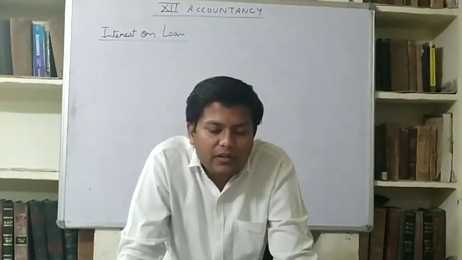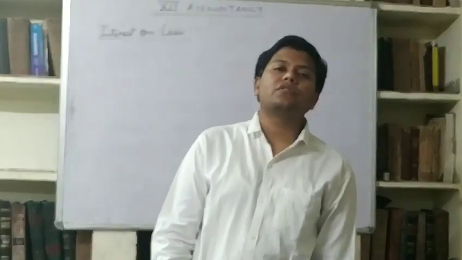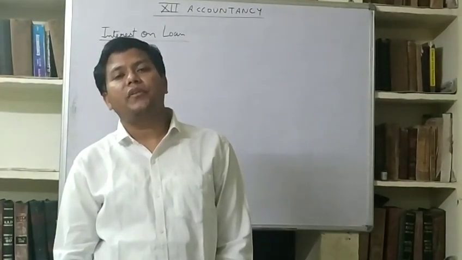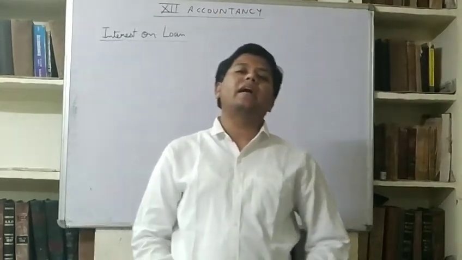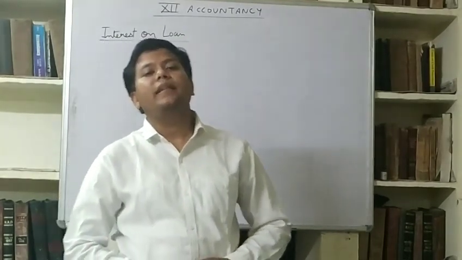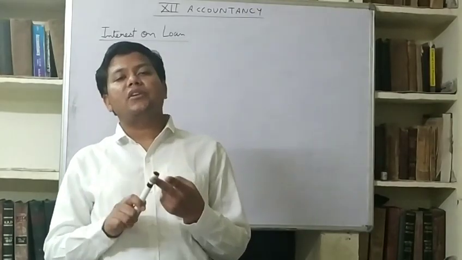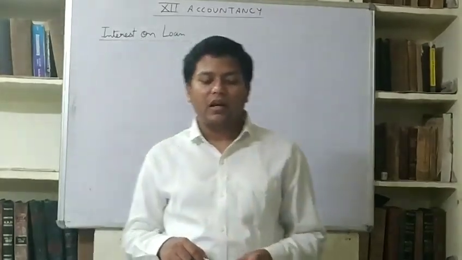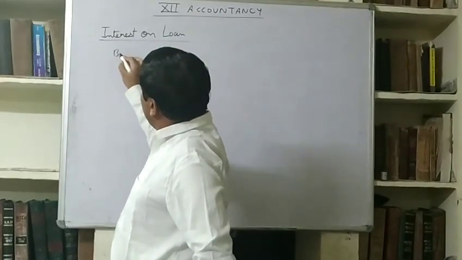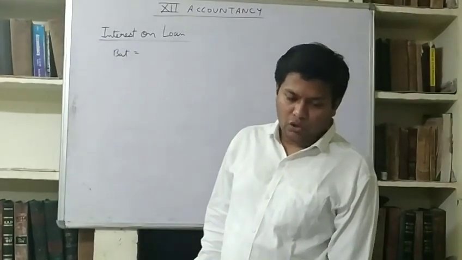So here in this question there is loss, already there is loss 9,000, but instead of loss interest on loan will be provided because interest on loan is a charge on profit. And another thing I also have told you that interest on loan is a charge, so it will be shown in the P&L account. Charges are shown in P&L account and appropriations are shown in P&L appropriation account. So first of all we will calculate interest on loan.